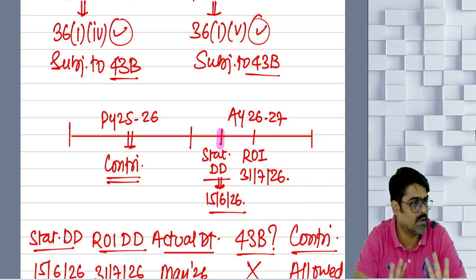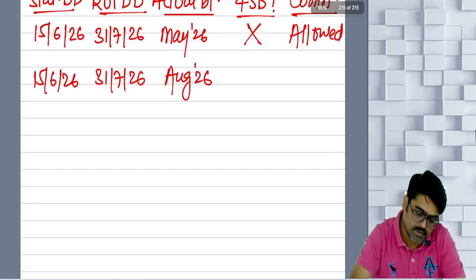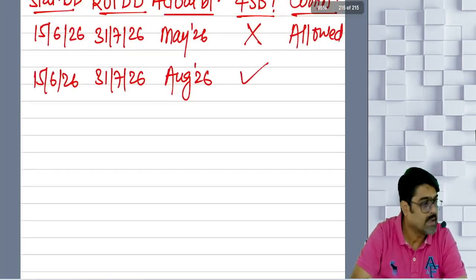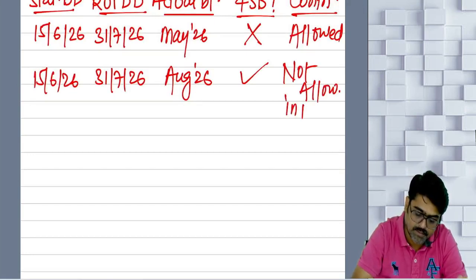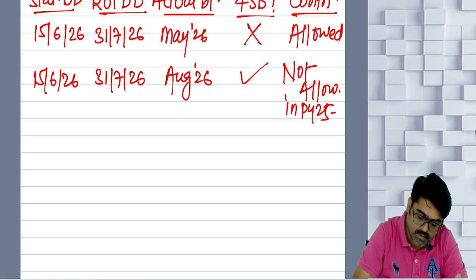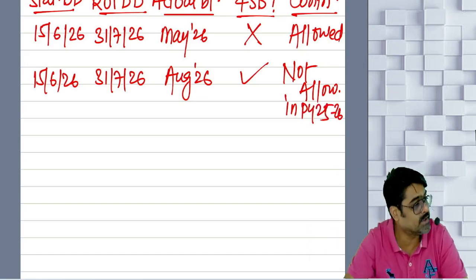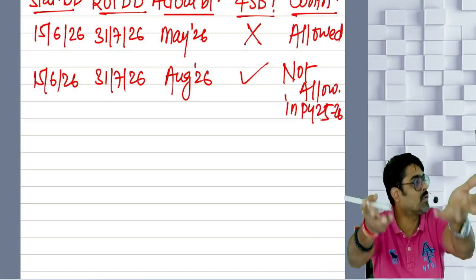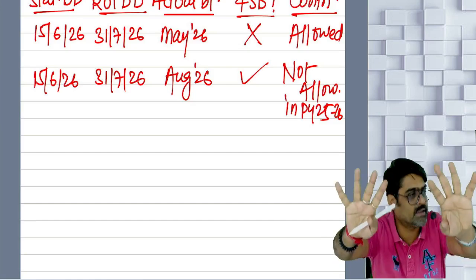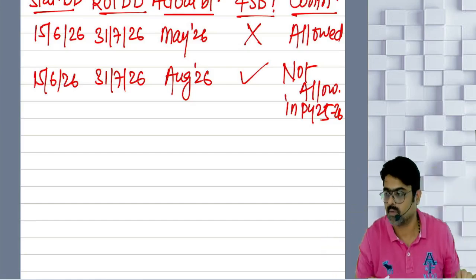43B will be attracted or will not be attracted? Now 43B will be attracted and the expense will not be allowed. Not allowed in this year. Not allowed in previous year 25. But can you claim it in the next year? Because it was actually contributed in the next year. So it will be allowed out of the business income of the next year. But this year it will not be allowed. Understood?